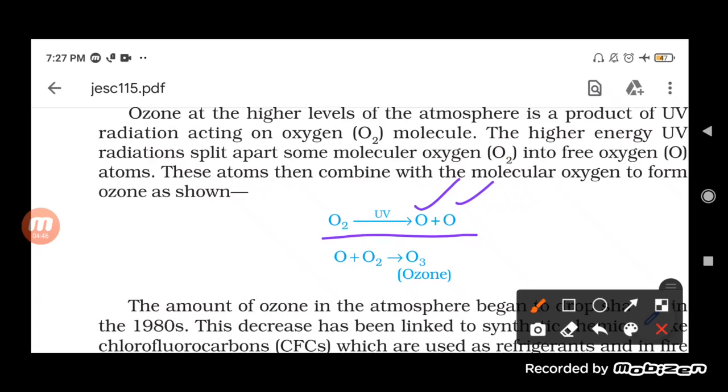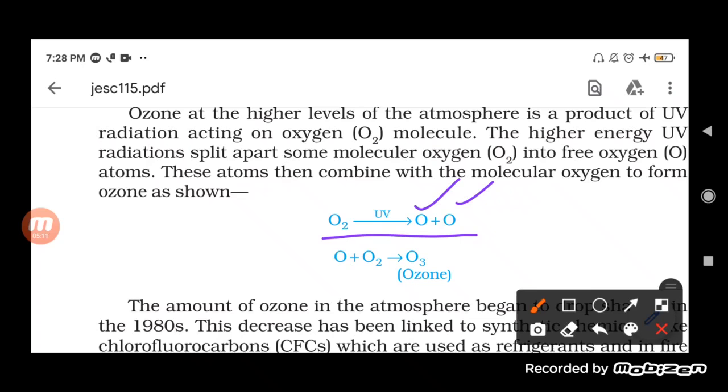So this is how the formation of the ozone molecule occurs, and a lot of ozone in the atmosphere helps in the formation of the ozone layer. So ultimately, it is the ultraviolet radiation which also helps in the formation of the ozone layer.